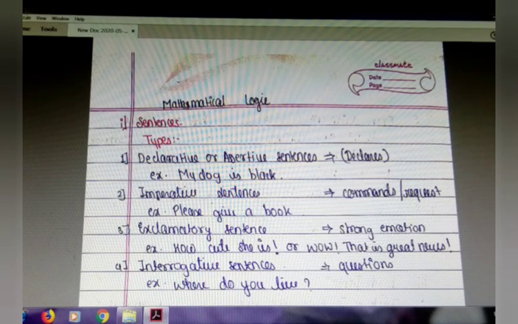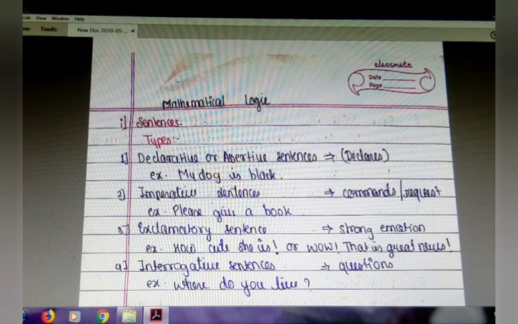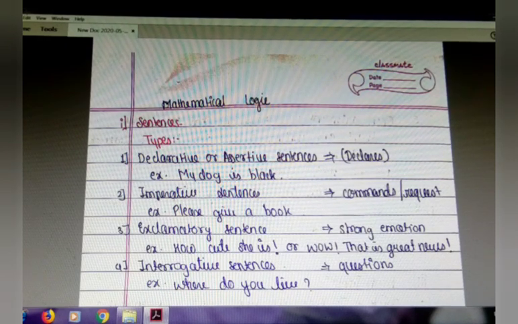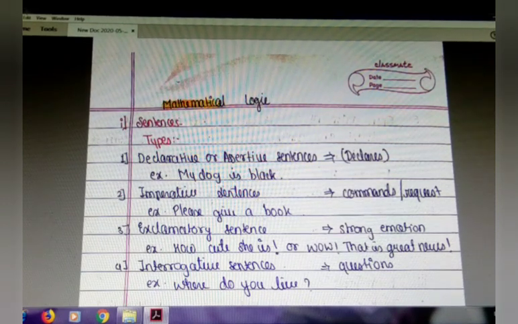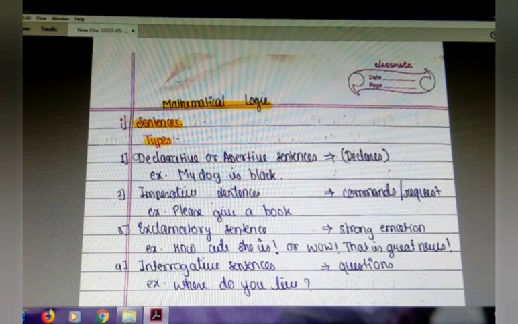Hello students, today we are going to learn mathematical logic, the first chapter of the Mathematics 1 of 12th standard. The first topic in this chapter is types of sentences. There are 4 types of sentences. First, we are going to learn the types of sentences.